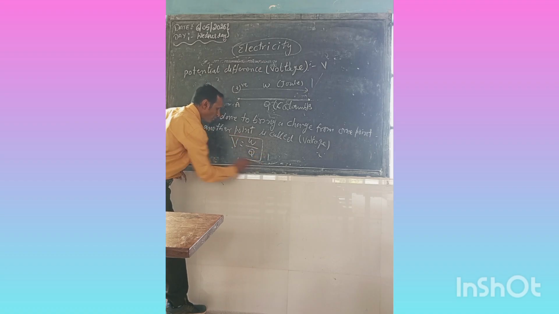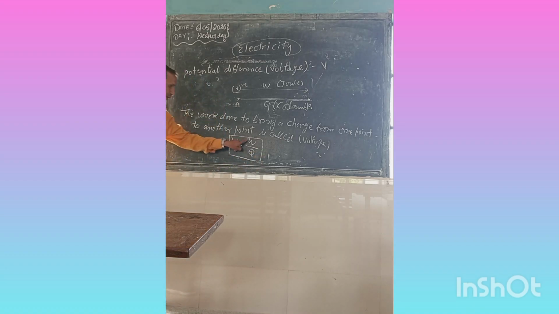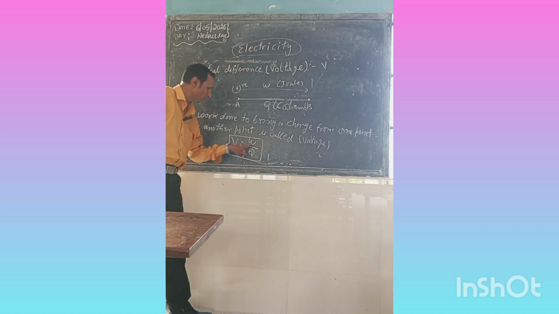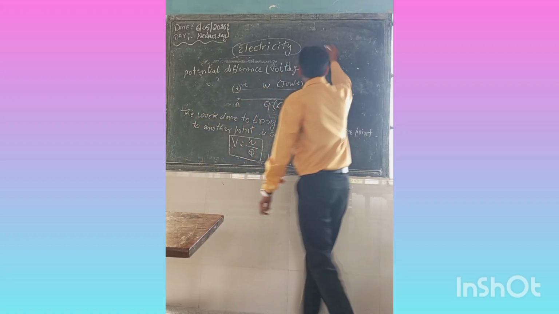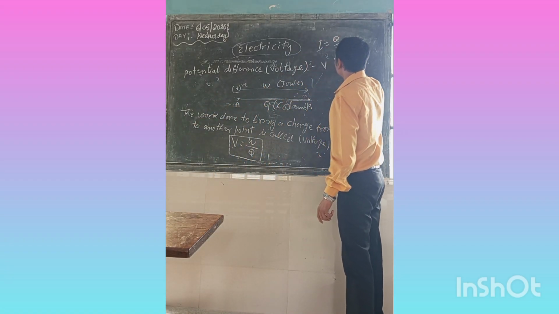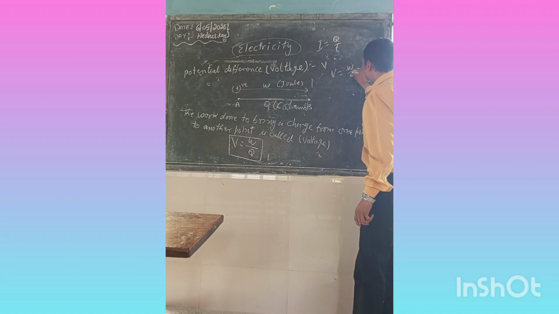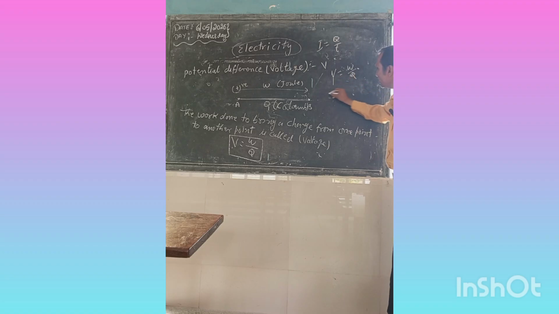So what is the formula for the voltage? V is equal to W by Q. Earlier we read one formula, I is equal to Q by t. Here we read V is equal to W by Q. Here V is voltage, W is work done, measured in joule, and Q is charge, measured in coulomb.